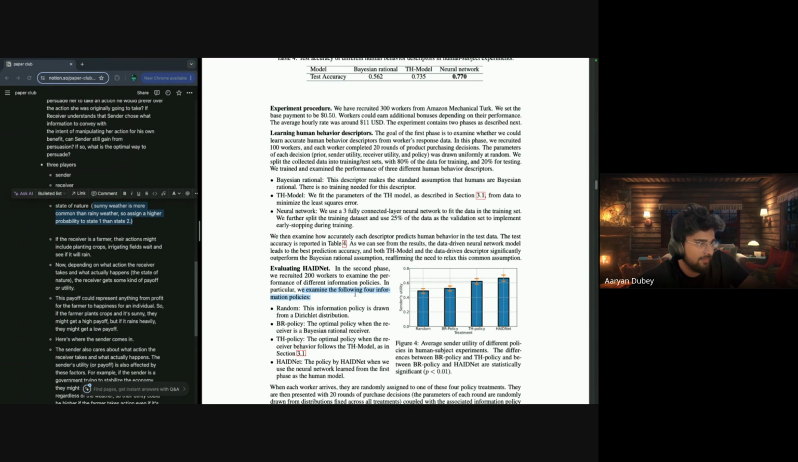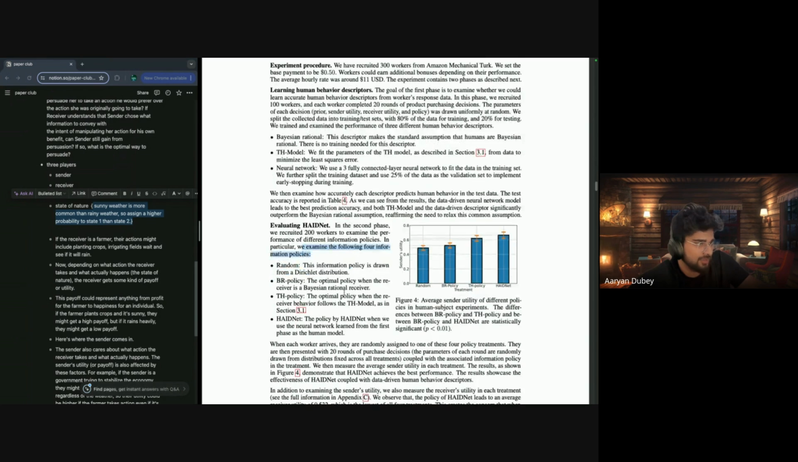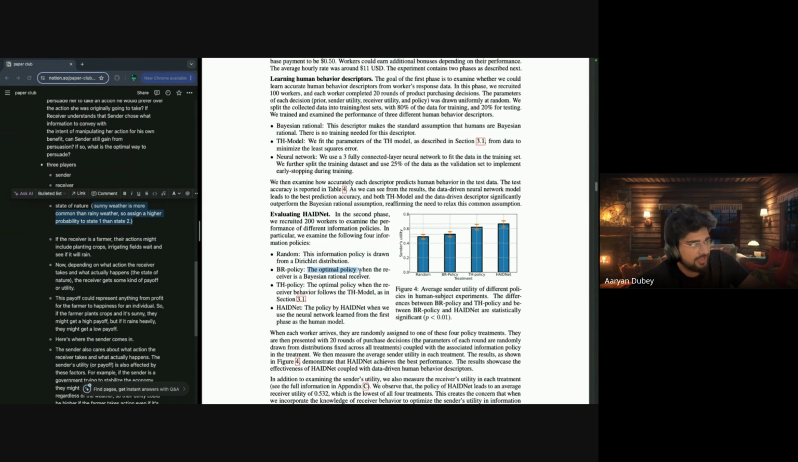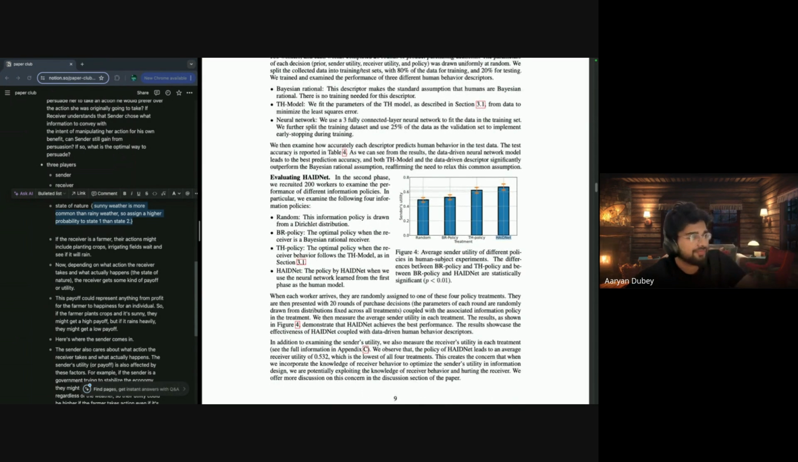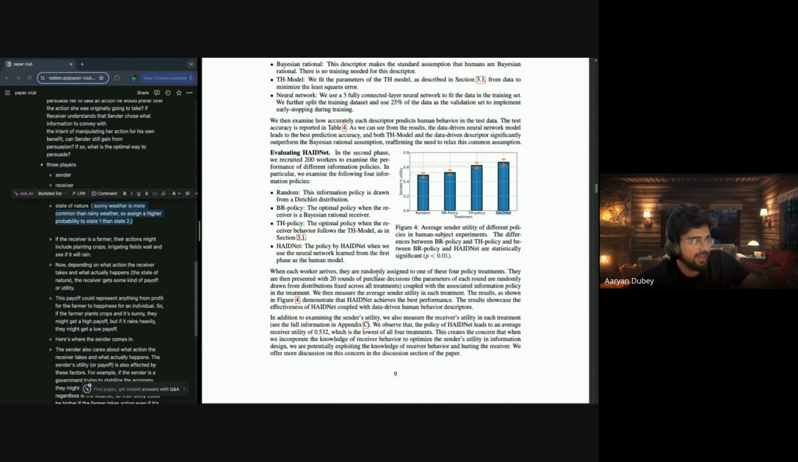In particular, we examined the following 4 information policies: a random information policy drawn from a digit distribution, then the Bayesian rational information policy, the TH policy, and a HAIDNet policy. They say that sender utility is the highest with HAIDNet, as shown in this particular graph. So generally, they defined how it's done.